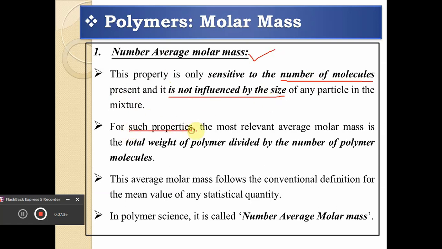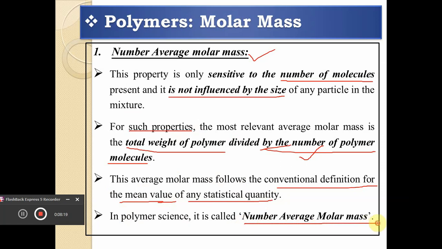For such properties, the most relevant average molar mass is simply calculated as the total weight of polymer divided by the number of polymer molecules. So the total weight of the polymer is divided by the number of molecules. This average molar mass follows the conventional definition for the mean value of any statistical quantity. The mean value is the total sum of observations divided by the total number of observations, and in polymer science it is simply called the number average molar mass.